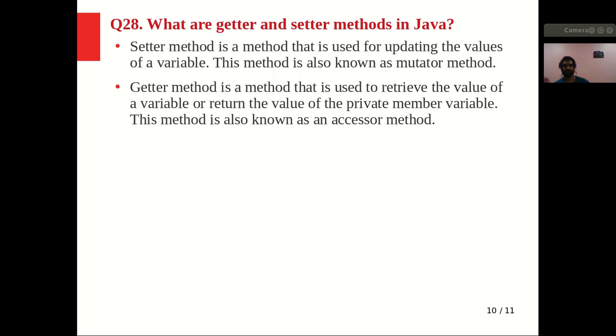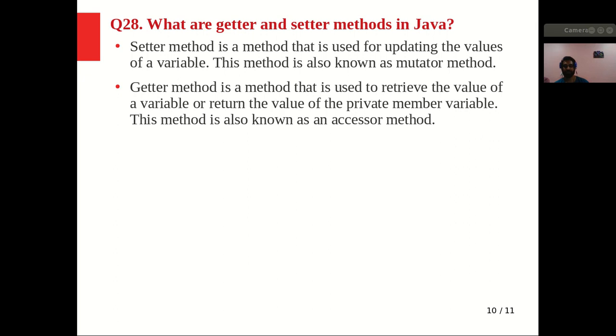Now let's move to the next topic, that is what are getter and setter methods in Java. This is a very basic question. A setter method is a method that is used for updating the values of a variable. This method is known as a mutator method, right? So a setter method is used to update the value of a member variable of a class. And the getter method is to fetch or to retrieve the value of a variable, so it returns the value of the private member variable.